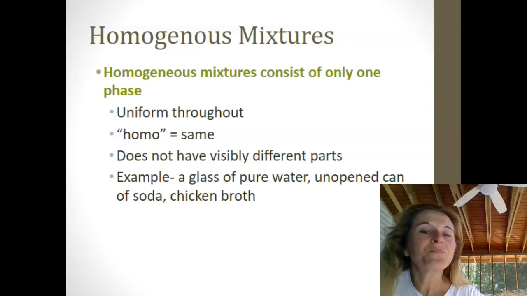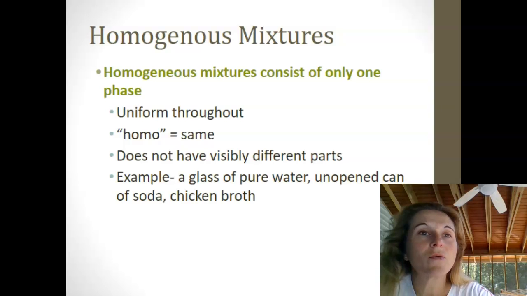All right, we have two types of mixtures. We have a homogeneous mixture, which means that everything is the same throughout. It's very uniform. Homo literally means the same. And there's no visibly different parts. So when we look at a glass of milk, it's all the same. When we look at chocolate ice cream, it looks the same completely throughout.